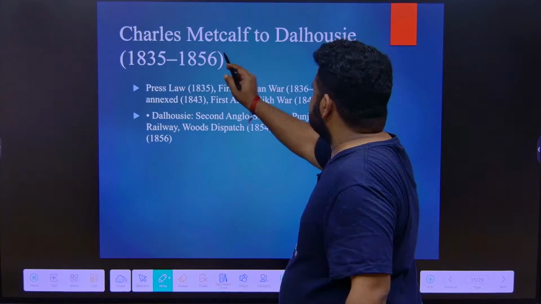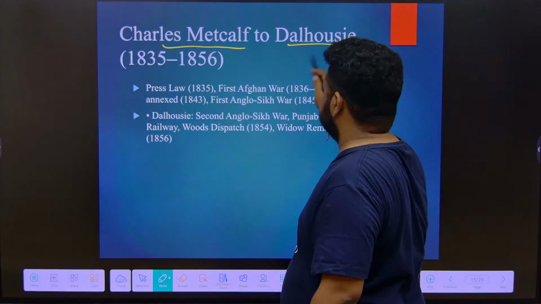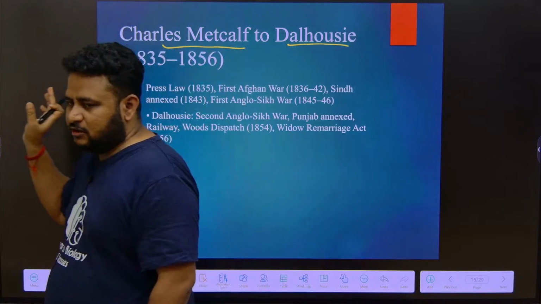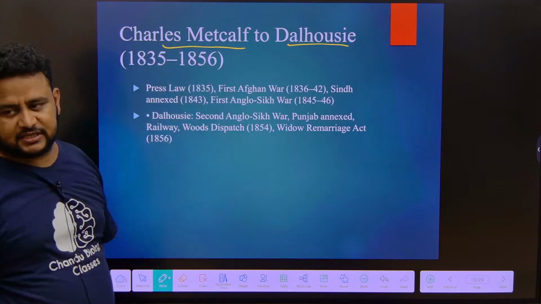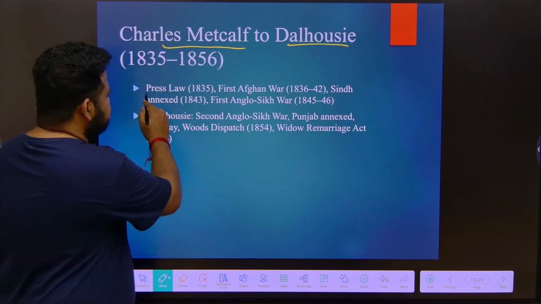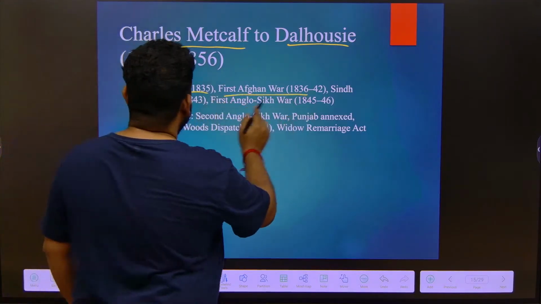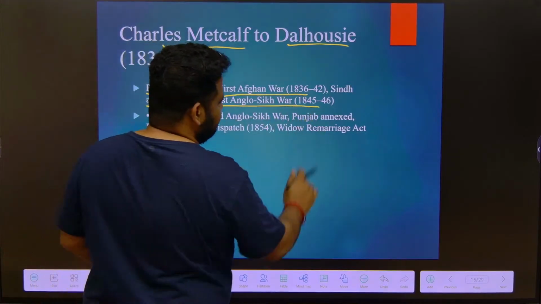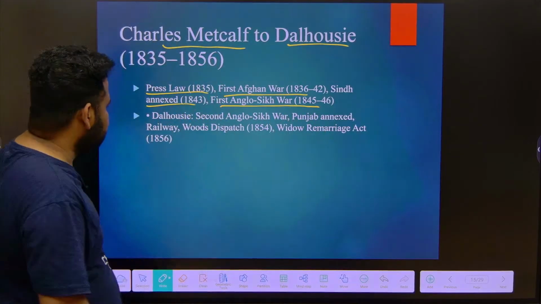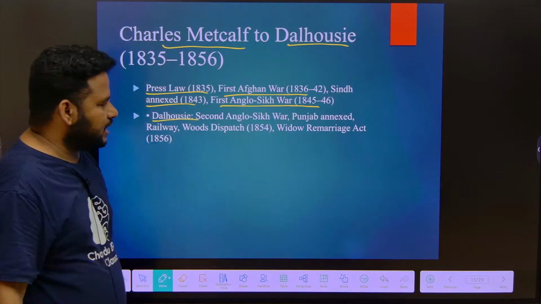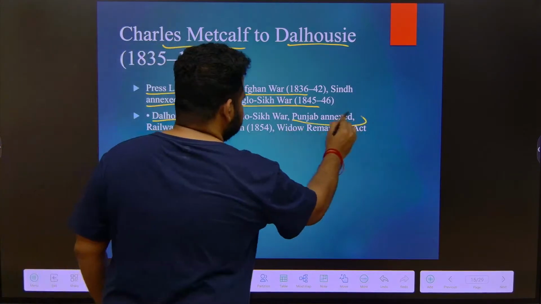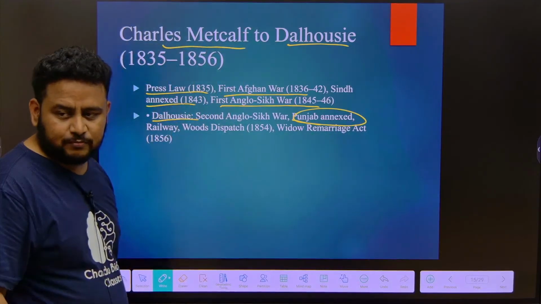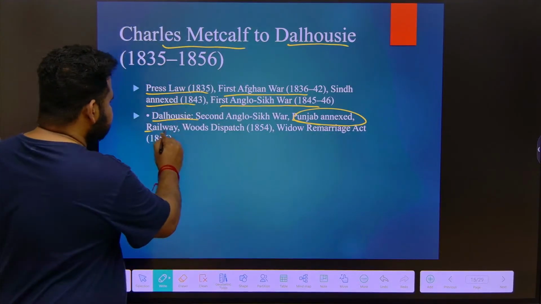Next is Charles Metcalfe to Dalhousie. Next we will learn some Governor Generals in sequence. What are the important things that happened? The Press law was passed, the first Afghan war, Sindh, the first Anglo-Sikh war. Nothing is important for us, I am just telling. Next is Dalhousie. Under him the second Anglo-Sikh war happened and Punjab was annexed. Railways, Wood's Dispatch.